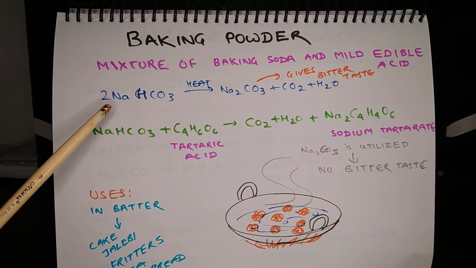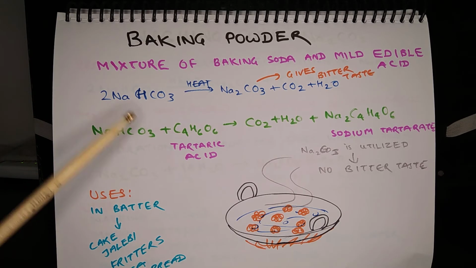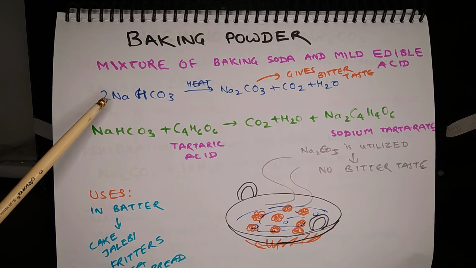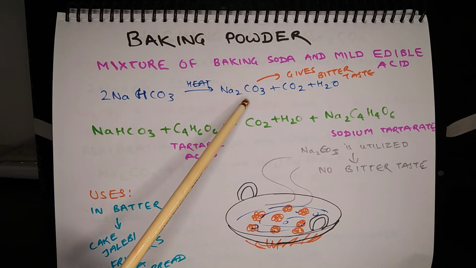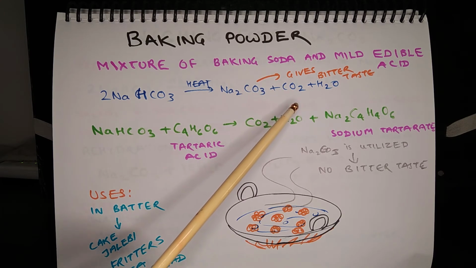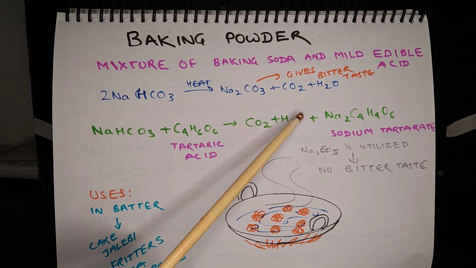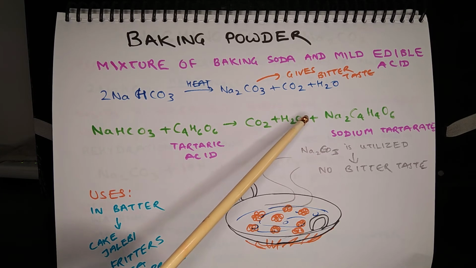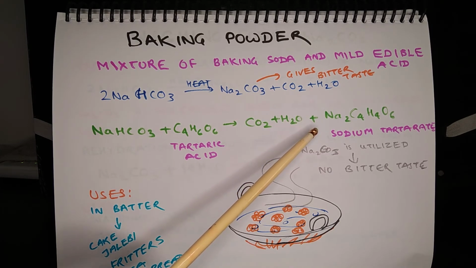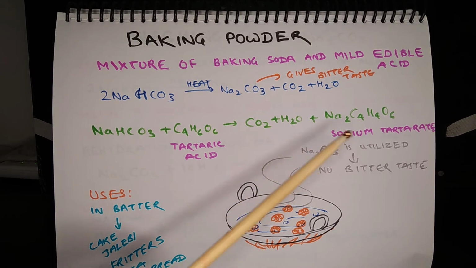The baking soda gets heated during cooking, and due to heat, it undergoes thermal decomposition, producing sodium carbonate and carbon dioxide. The carbon dioxide gas creates bubbles in the batter mixture, and because of these bubbles, the bread or cake is raised, so you get fluffy cake or fluffy bread.